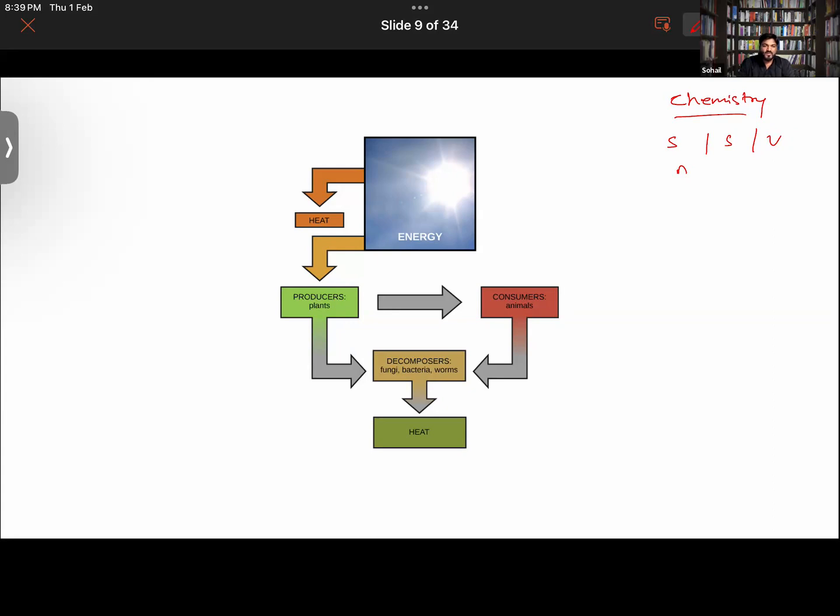For example, baking soda, right? What is it made up of? What is caustic soda made up of? What is washing powder made up of? What is a candle made up of? What is carbon dioxide made up of? So this is what we study in chemistry.